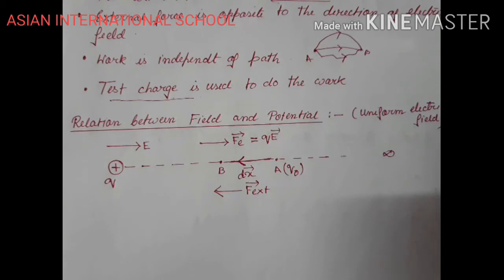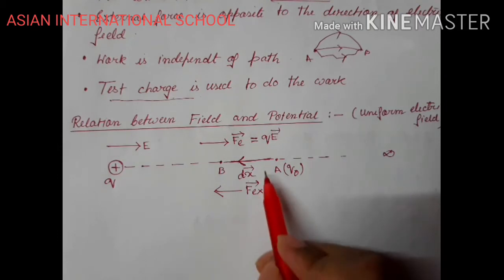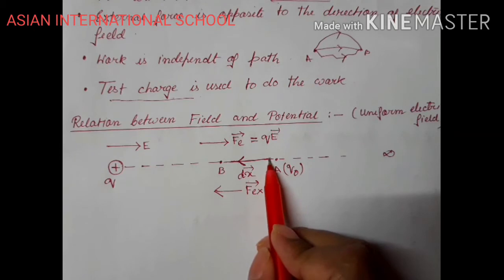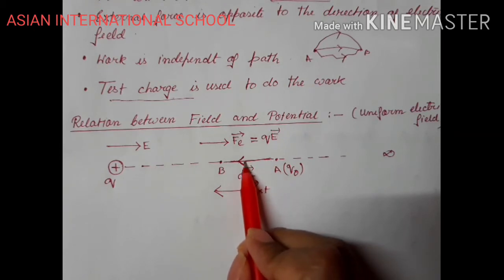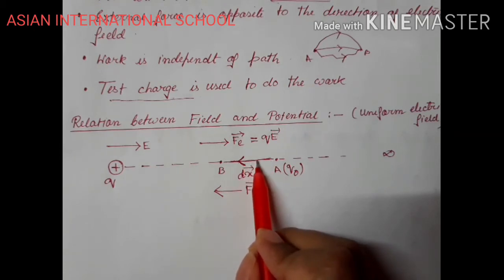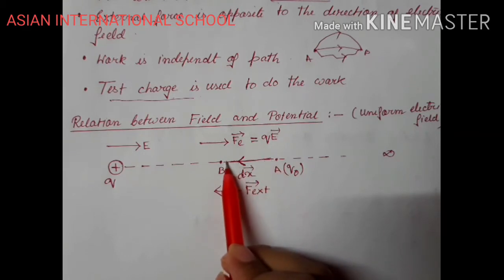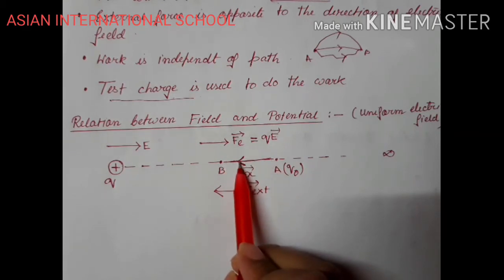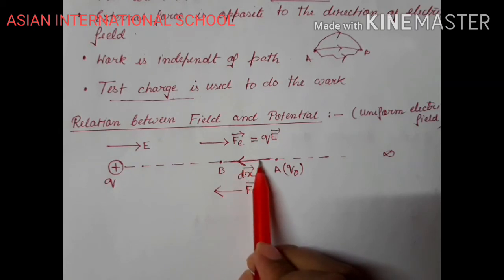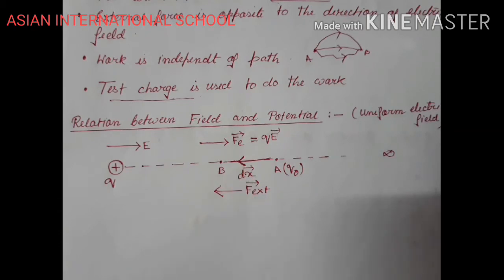So what are we doing here? We are using a quasi-static method. We are considering that we are displacing the test charge very slowly, in such a way that there is no acceleration. We are displacing the test charge very slowly from point A to B, causing a displacement dx, so that there will be no acceleration produced in the test charge. Okay, the velocity will be uniform.